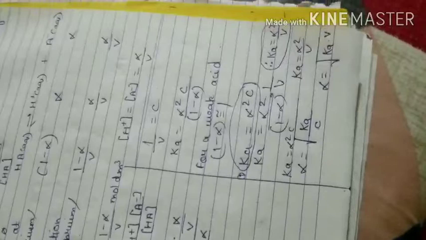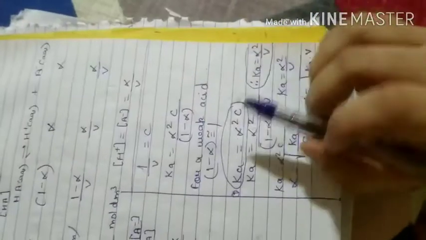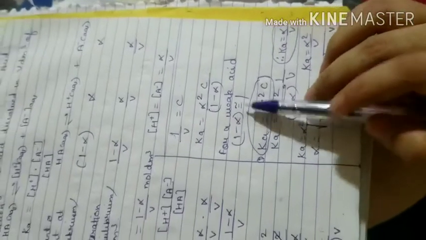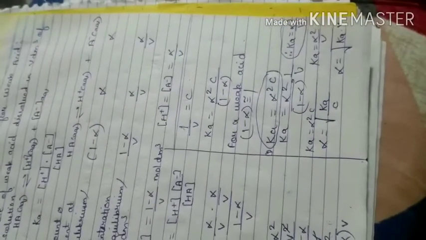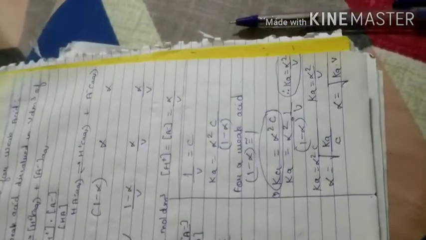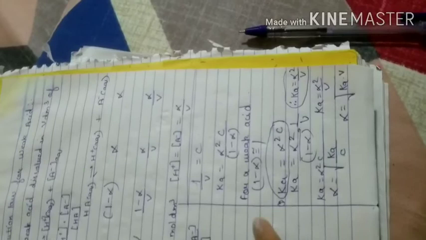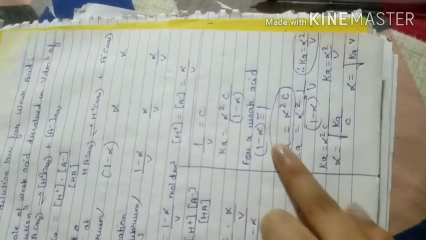Now I told you for a weak acid, the degree of undissociated molecule is considered as 1. Why 1? Because if there are 100 molecules, out of that only 1 or 2 molecules are going to dissociate. That is why we take it approximately equal to 1.